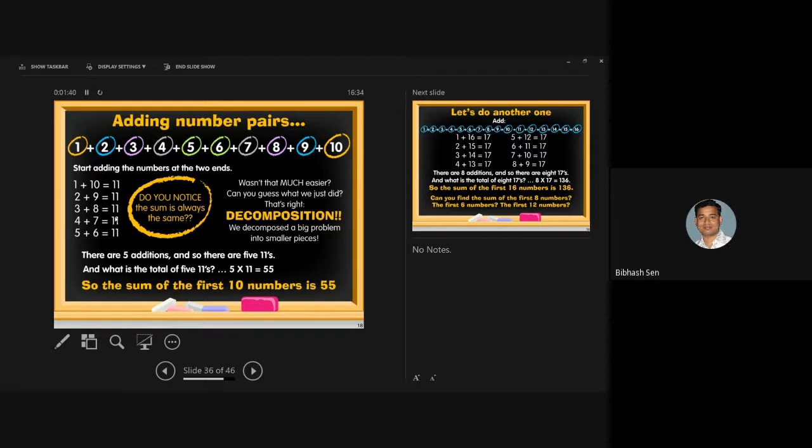The earlier algorithm I already showed has some drawback. The algorithm was correct, but somehow I skipped the pattern. Instead of 10, if I make the pattern 11, I think the best decomposition will happen. So the algorithm's performance will not always be the same if you don't find the best suitable algorithm. The efficient design of an algorithm is a challenging task. Now you see here also you are getting 55, but it is only 11 into 5. You have to do only 5 into 11. Getting my point? That is the best way of thinking.